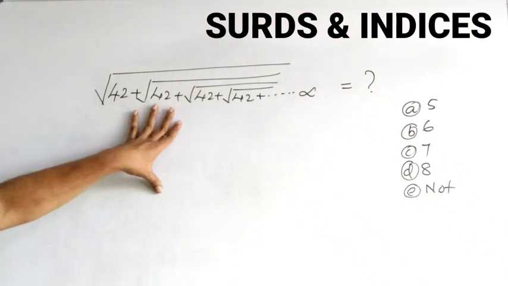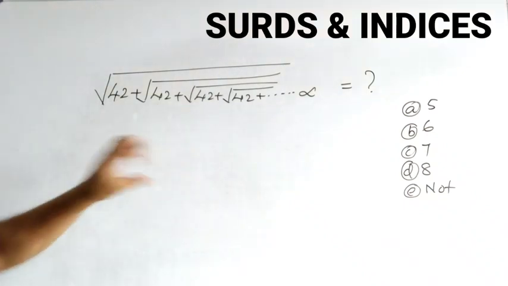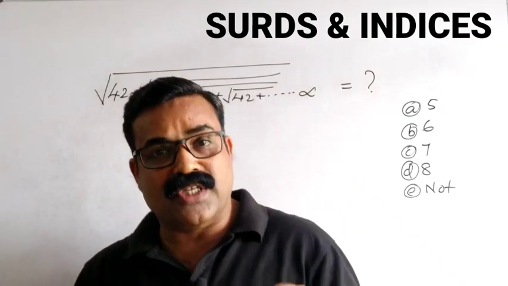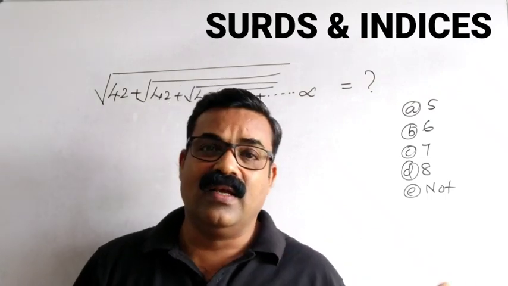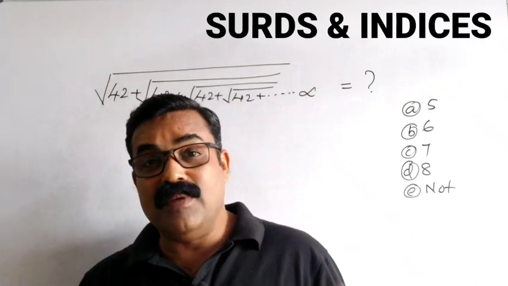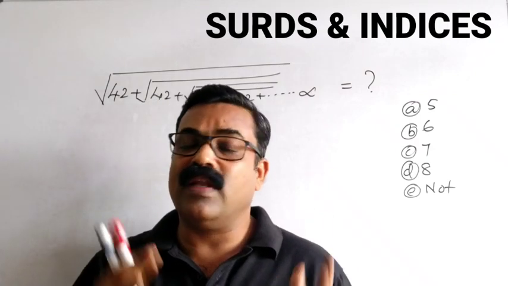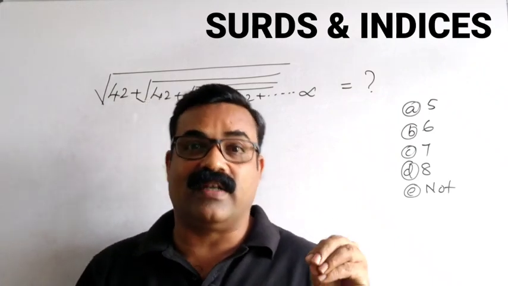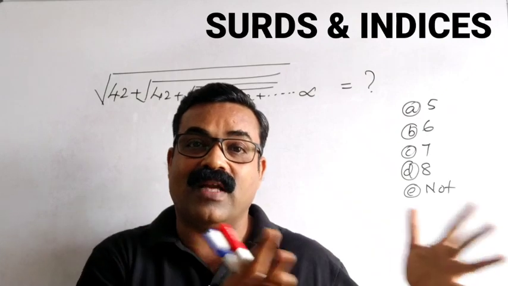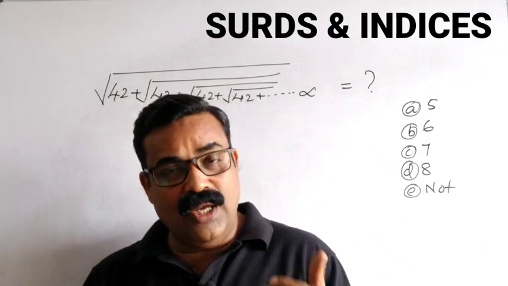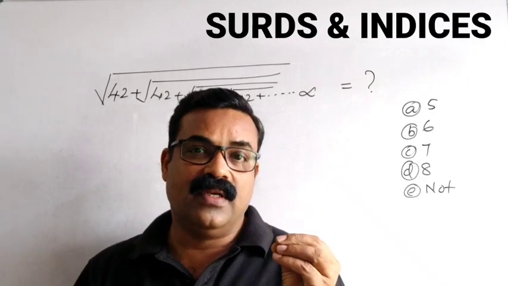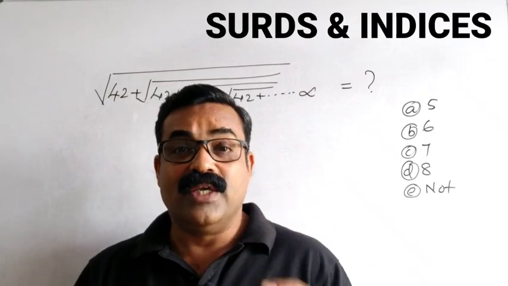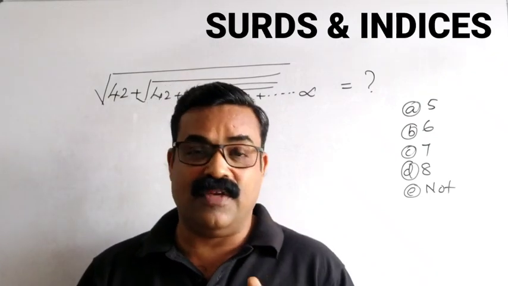This type of questions generally comes from the topic Surds and Indices, and they are very, very common in every bank exam and staff selection commission exam, like CGL, CHSL, RRB, IBPS, bank PO. Normally, thinking these questions are very tough, many students will not touch them. But I tell you, if you understand the concept, it will be very easy to solve, and you can save a lot of time. You can answer these within seconds if you practice.